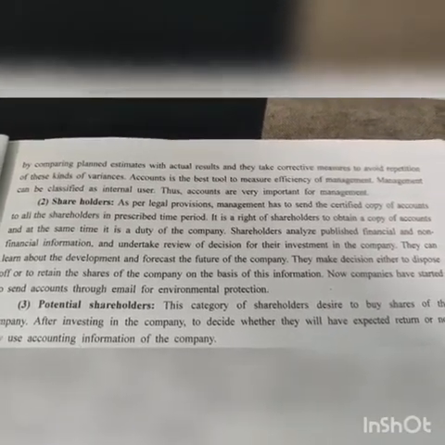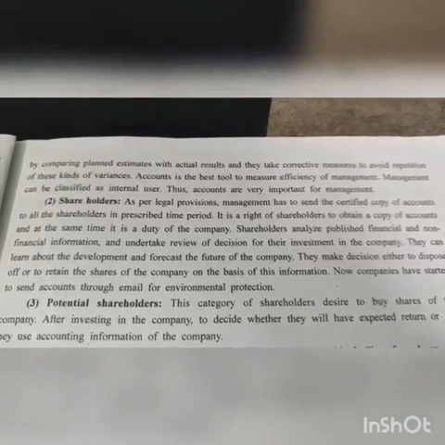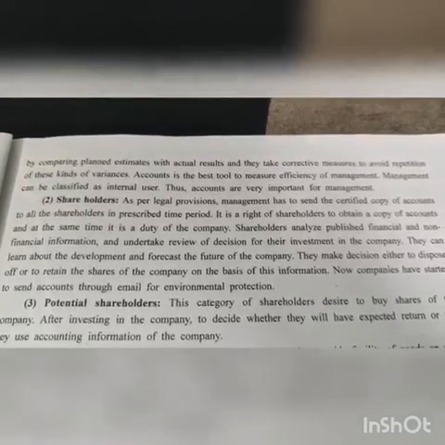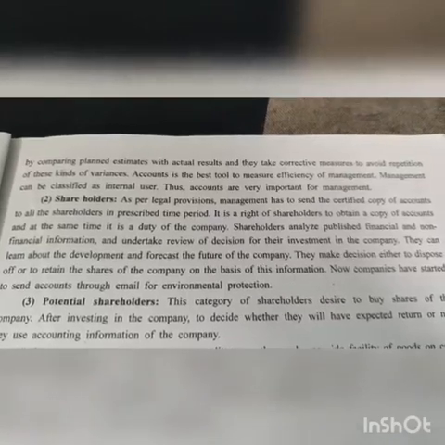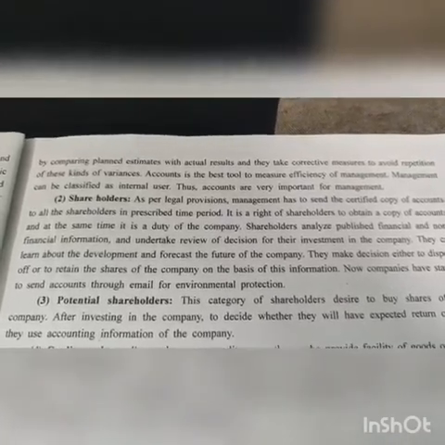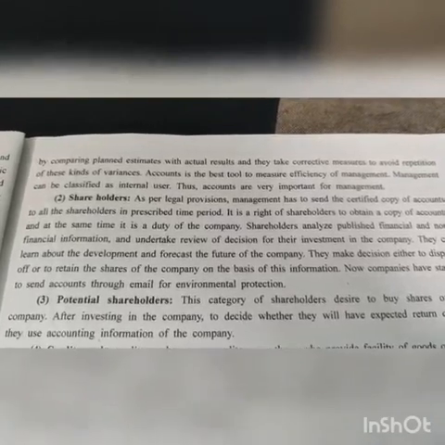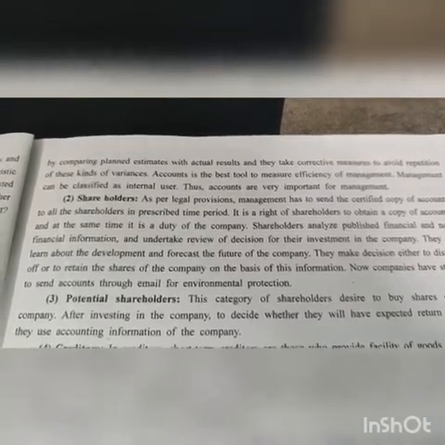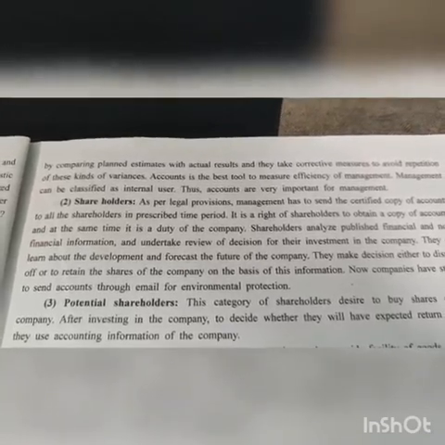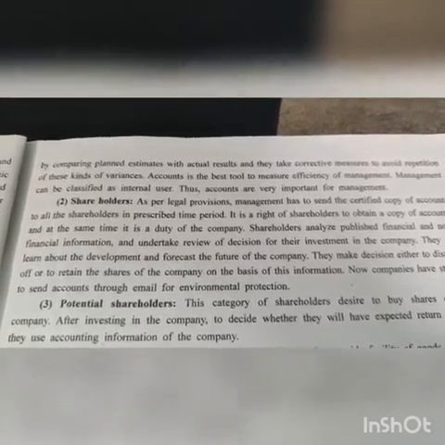They make a decision either to dispose of. Dispose of means they will decide whether they should sell off the shares or not, or to retain the shares, or to keep the shares. If the situation is sound and we are getting good information that assets are increasing, profit is increasing, and because of this slowly the prices of the shares will also increase, then in that case the shareholders will not sell the shares of the company.